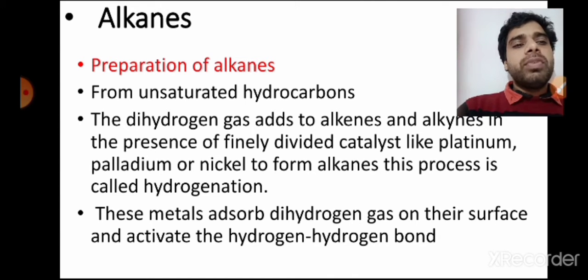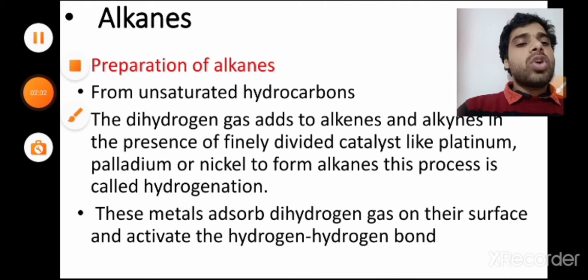First of all, we will take the double bonds or triple bonds, and we will react it with dihydrogen gas. That dihydrogen gas adds to alkenes and alkynes in the presence of a finely divided catalyst. Catalyst is essential. In the absence of catalyst, it will not take place. The preparation of alkanes is not possible in the absence of catalyst.